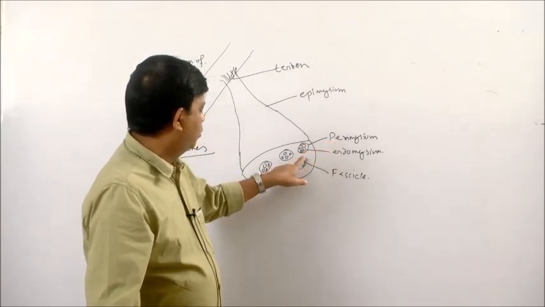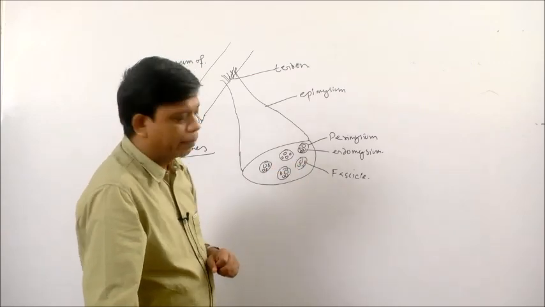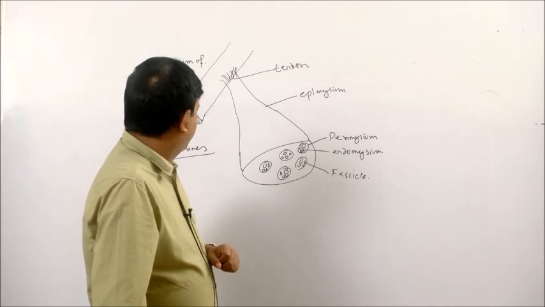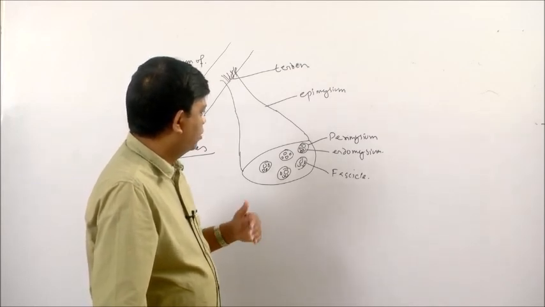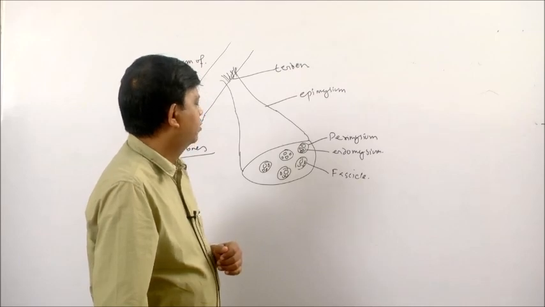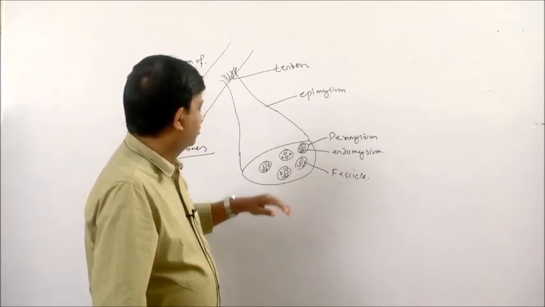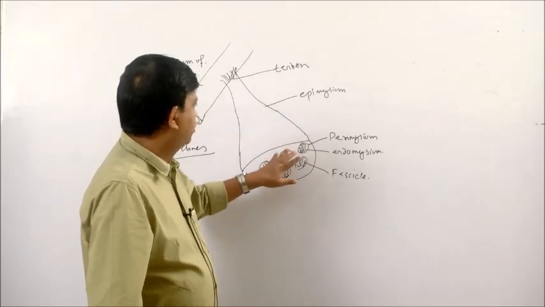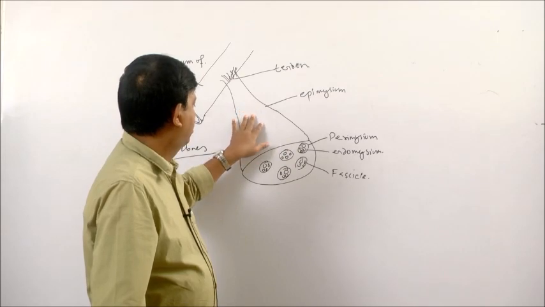As I have already told you, within the fascicle there will be the muscle fibers. Each muscle fiber is again surrounded by another connective tissue membrane that is known as endomysium. So, this is how the muscle fibers are arranged in a muscle.